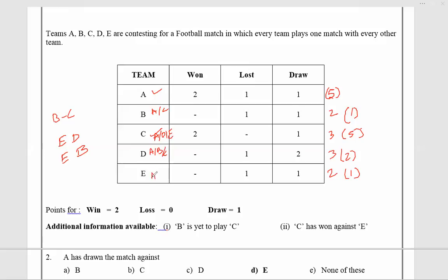E already played against A and C. So either E lost against A and drew against C, or lost against C and drew against A. We are not very sure. I'm taking an assumption: E lost against A and drew against C. So C's draw is with E.